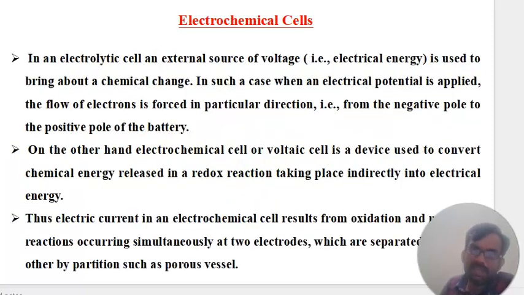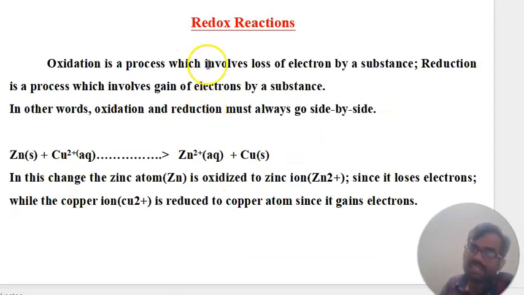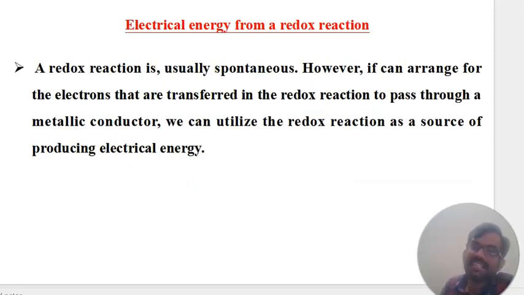Now we can come to electrochemical cells. In electrochemical cells, the voltage and chemical energy, how to convert it, the redox reaction we'll discuss here. Next, what is a redox reaction? When oxidation and reduction happen simultaneously, side by side, that reaction is called a redox reaction. Now you can see here electrical energy from redox reaction. When a redox reaction happens spontaneously, then electricity is produced.